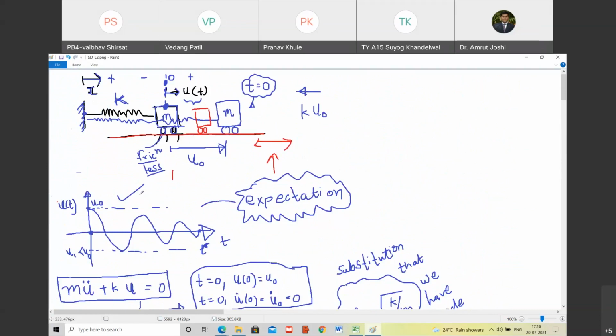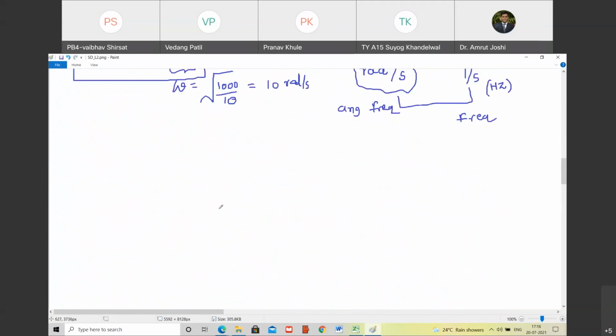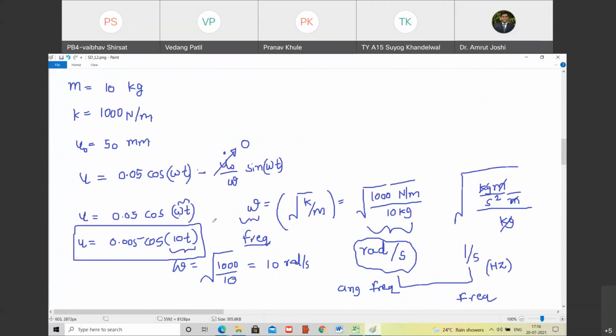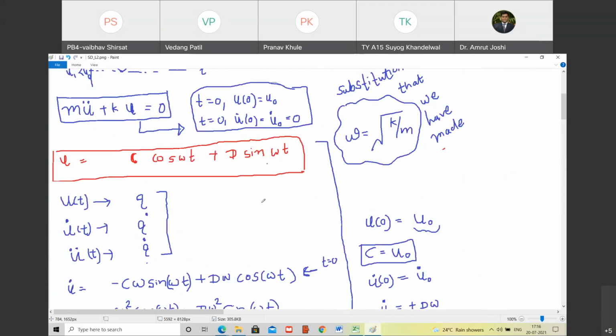Happy? Yes. But the mathematical model says otherwise. It says the mass will keep on oscillating about its mean position with maximum value of 0.005 meter and minimum value of minus 0.005 meter till eternity. So what is missing? Can you tell me what is missing in the mathematical model?